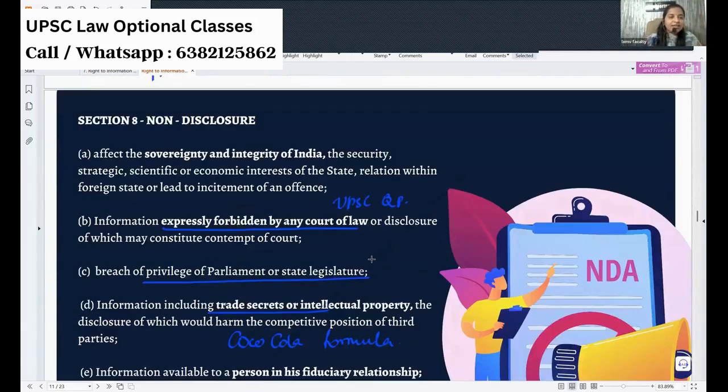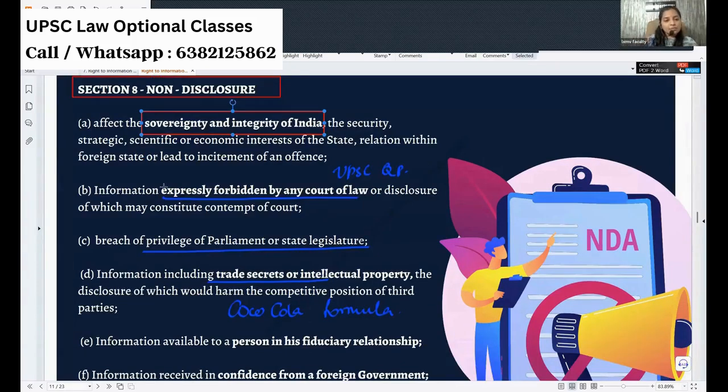Now, coming to section 8, non-disclosures. What I will not disclose to you is anything which is going to affect the sovereignty and integrity of India. Especially, we all know, the statehood, that is Indian, you have that thing as an Indian, right? That is non-negotiable. Patriotism is non-negotiable. Okay, like that, sovereignty and integrity of India cannot be compromised.